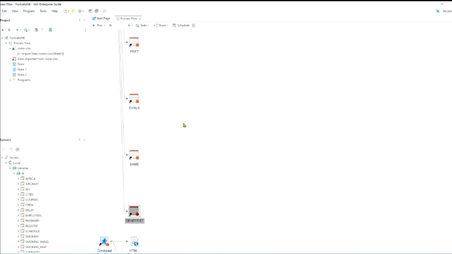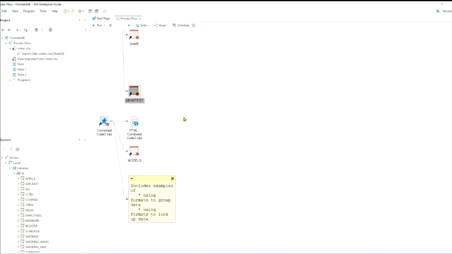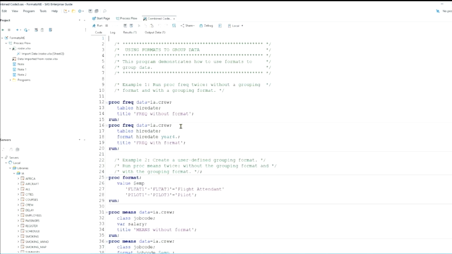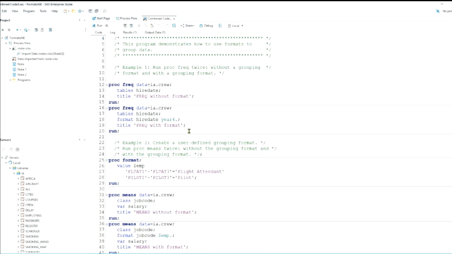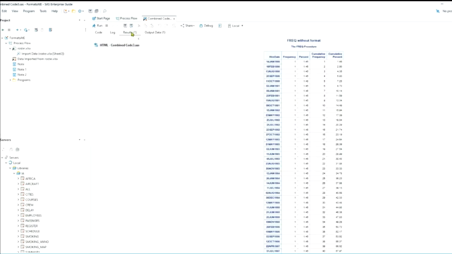Now, I've got one more here with a couple of examples. I'm just going to run through these. The first part of this is grouping the data, and I can just look at the results.